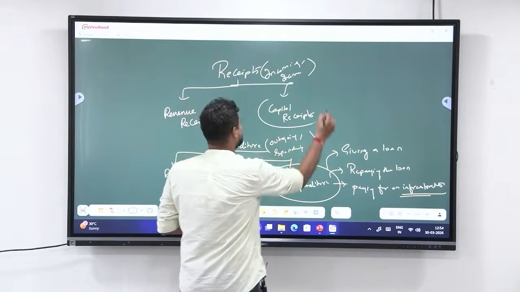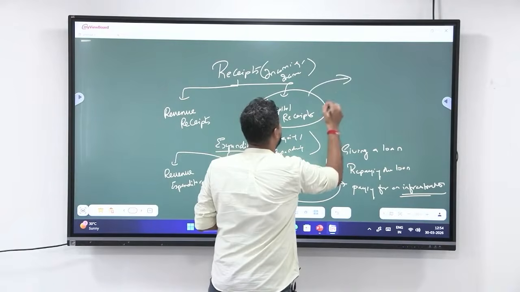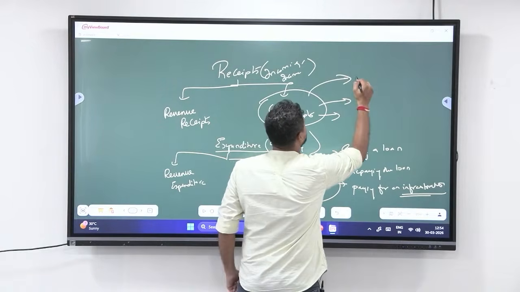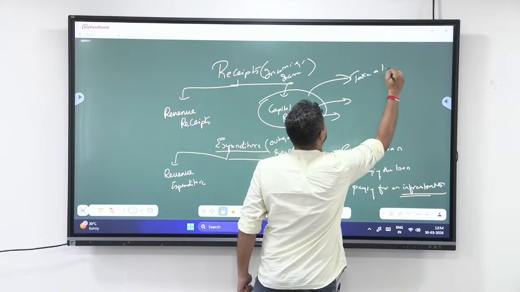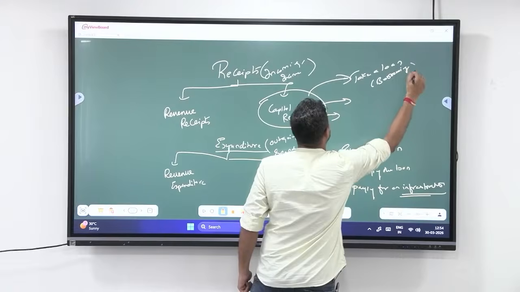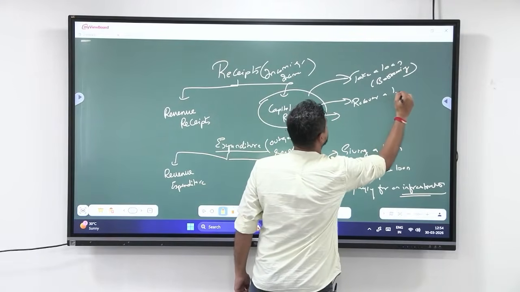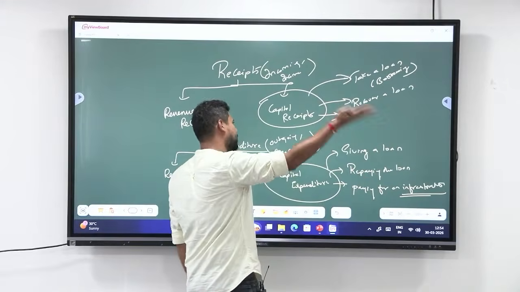Now, capital receipts means incoming. Okay. How can I get the income in the form of capital? One, I can take a loan. This taking a loan is what is called borrowing. The next is I can recover a loan. That is, I have given a loan previously and now I am getting it back.